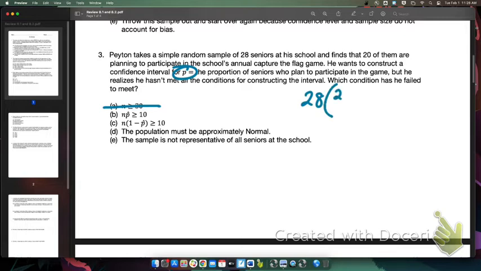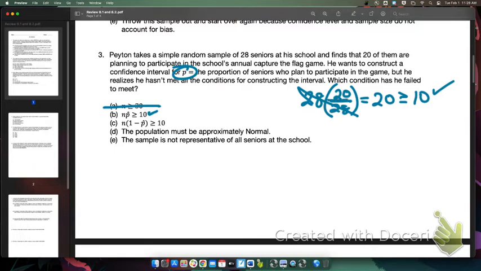P hat is the proportion of success in the sample, so that would be 20 out of 28. That would be 20. That is greater than or equal to 10, so that one is perfectly fine, so I don't need to worry about that one. Let's check the other one.